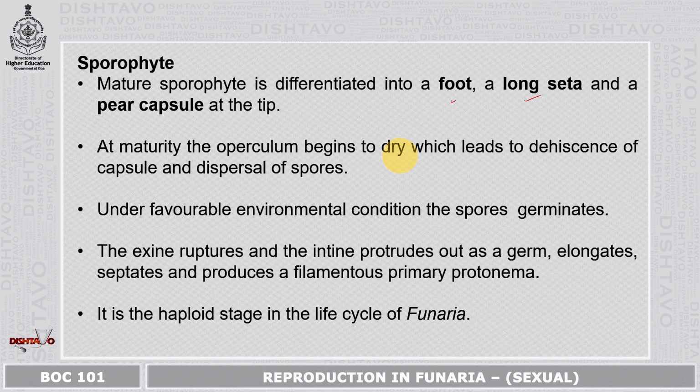Now, under favorable conditions, the spores germinate. During germination, the exine ruptures and the intine protrudes out as a germ tube, which elongates and then septates and produces a filamentous primary protonema. So, this is the haploid stage in the life cycle of Funaria.